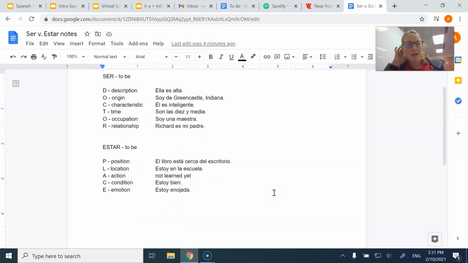So one overly simplistic way that people think about it, which is not accurate in all circumstances, is: okay, is it more permanent? Then I'm going to tend to think it's ser. Is it more flexible? I'm going to tend to think it's estar. Now that's not quite true, because of location. If I say La biblioteca está al lado del gimnasio, the library is not going to move, okay? So that oversimplified way to think about ser and estar can lead you down the wrong path, so that's why it's good to flesh it out like this.